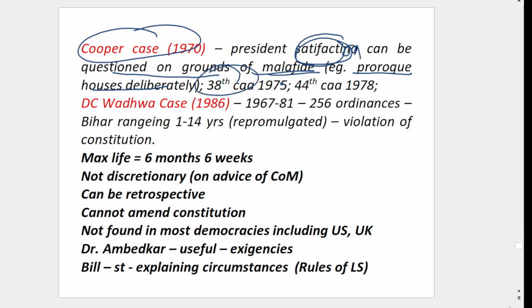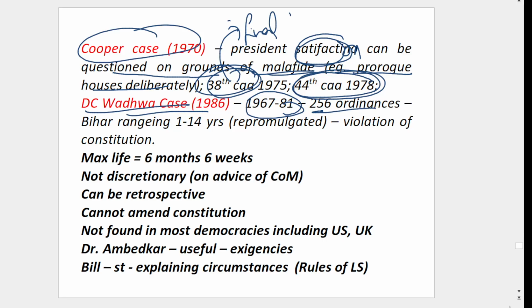Then the 38th Constitutional Amendment Act made this satisfaction final. The president's satisfaction was final. However, the 44th Constitutional Amendment Act removed this finality. Then in the DC Wadhwa case, from 1967 to 1981, 256 ordinances were issued in Bihar, ranging from 1 to 14 years. This is a violation of the constitution. That is what the Supreme Court held.